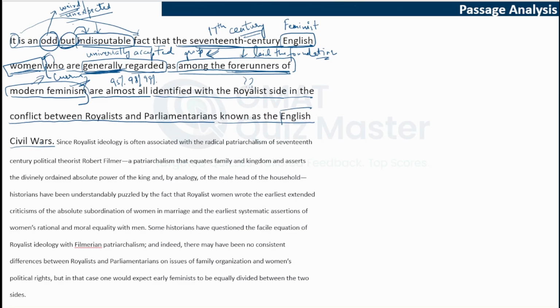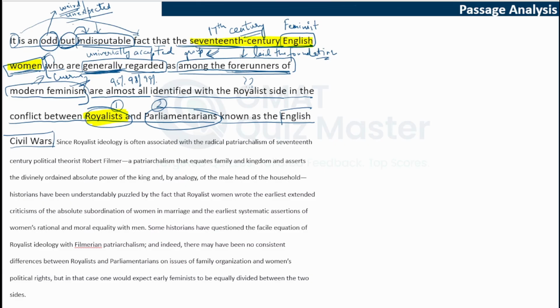Okay, so this is talking about some English Civil War, which was a conflict between royalists and parliamentarians. So there were these two sides, one and two. And almost all of these 17th century English women identify themselves with one of these two sides, the royalist side.